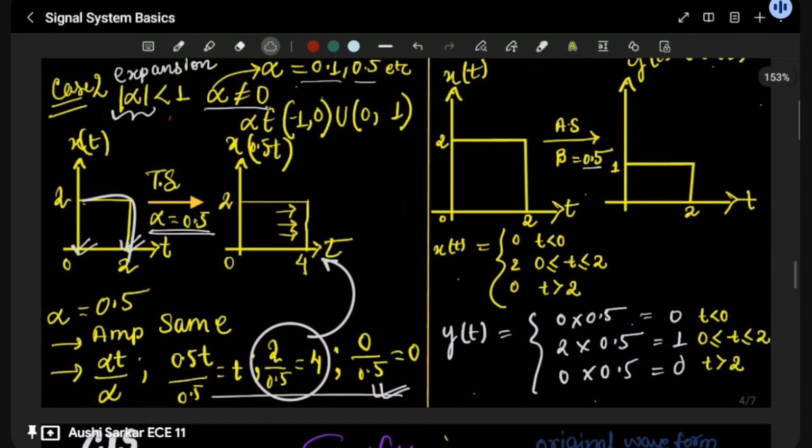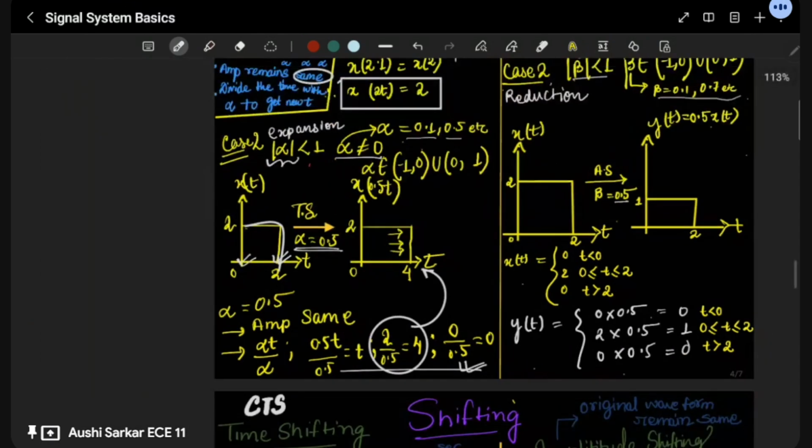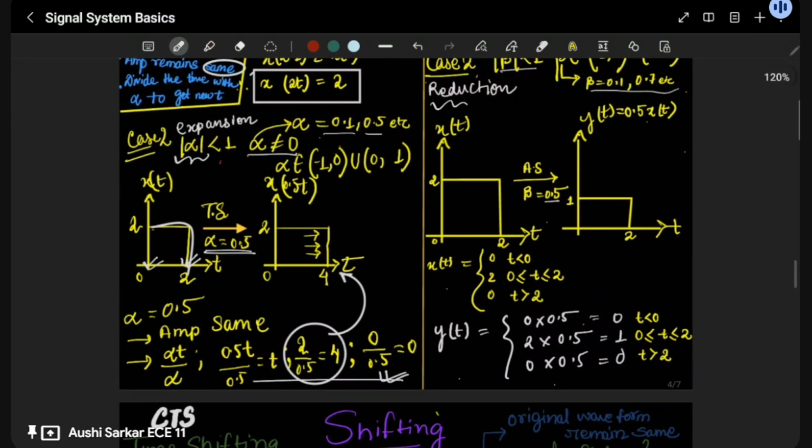So how will you plot it? Plotting is very easy. For t less than 0, we are going to have 0. When t is equal to 0 and lies between 2, it will be 1. The amplification over here is just reduced. This reduction is taking place when beta is less than 1.